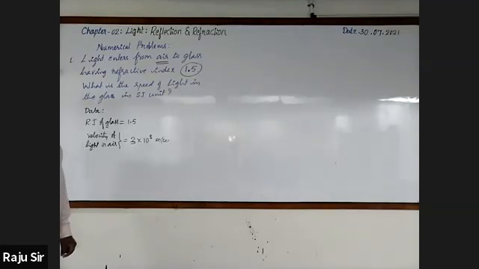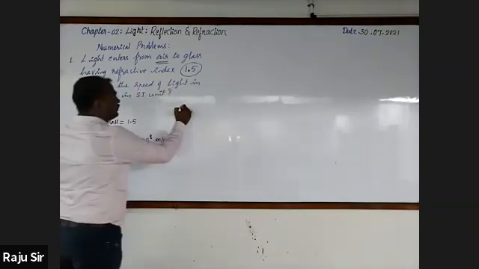In general, we'll take air as vacuum. Right. Let's go for calculation.